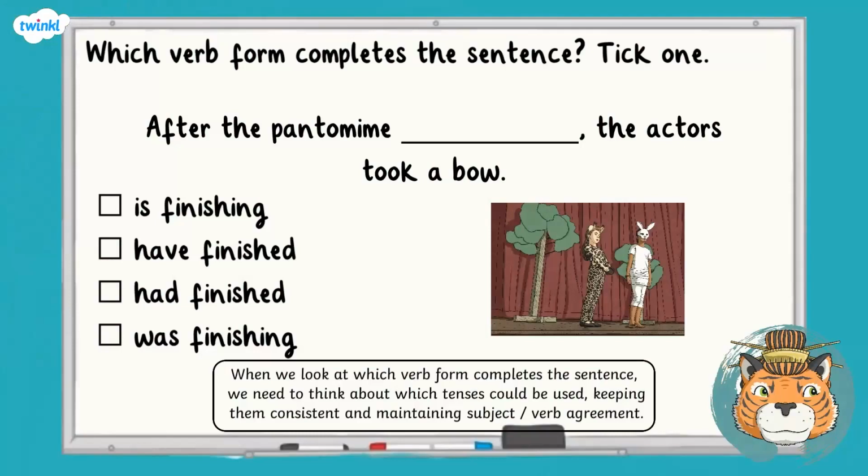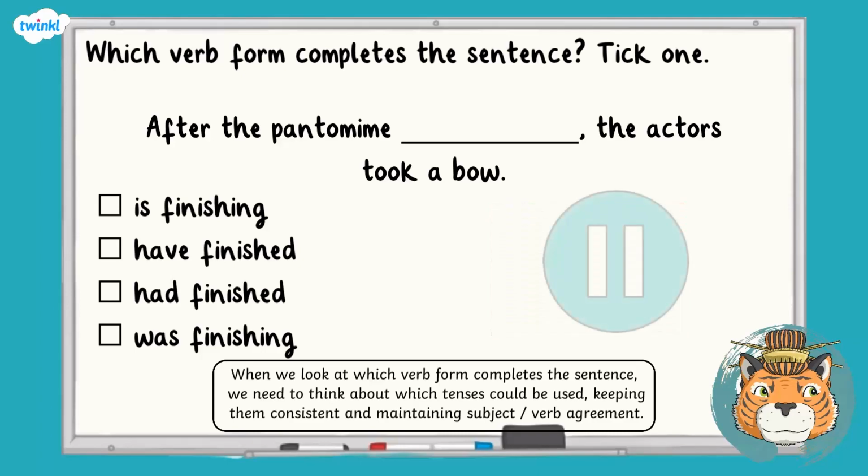Which verb form completes the sentence? After the pantomime, the actors took a bow. The options are is finishing, have finished, had finished, or was finishing.